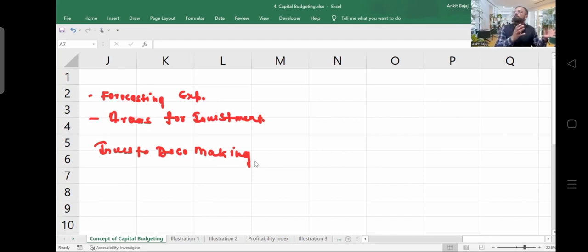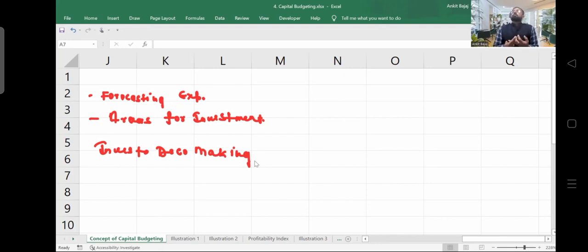So before investing so much money, these companies do lots of analysis, and every company does such analysis before investing their money. Let's suppose you're planning to buy an iPhone. You will do lots of research, whether you should buy an iPhone or a Samsung phone, because cell phones are very costly. If you are buying a good phone, the minimum amount you have to spend is around 80,000 to 1 lakh rupees. Similarly, companies do lots of analysis.